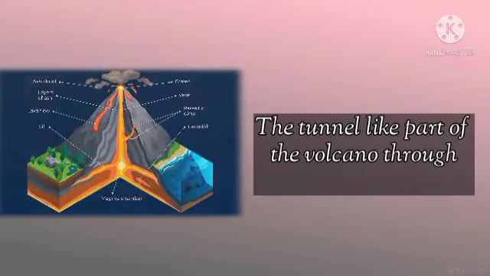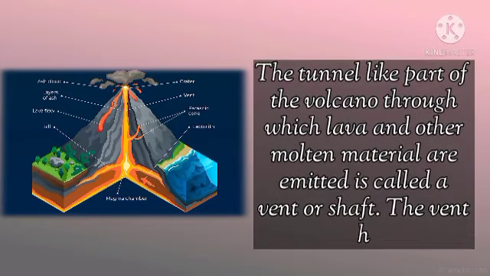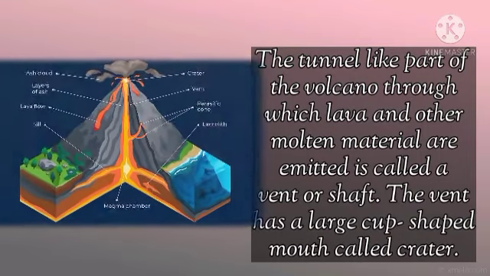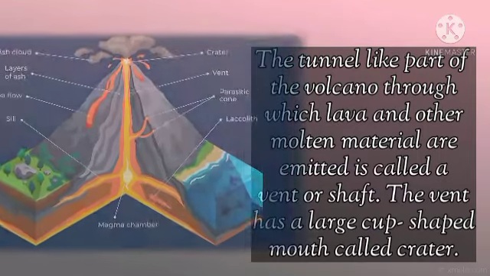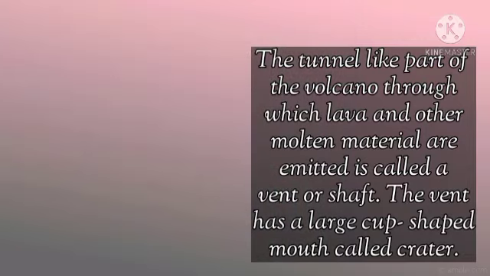The tunnel-like part of the volcano through which lava and other molten materials are emitted is called a vent or shaft. A vent has a large cup-shaped mouth called crater.